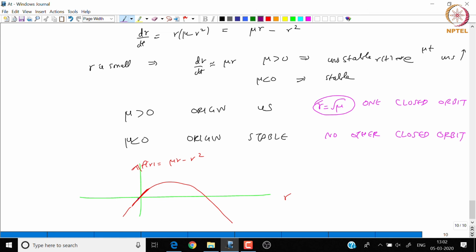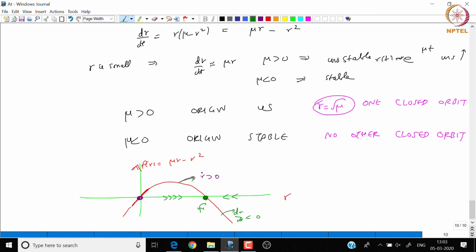So you see, there are two equilibria. Between here and here, r dot is positive, so the radius always increases. When r is bigger than root mu, it decreases, because this is negative. dr by dt is negative here, dr by dt is positive here.